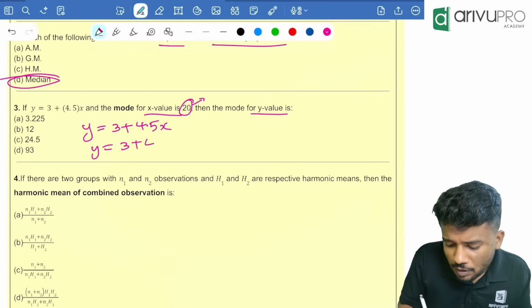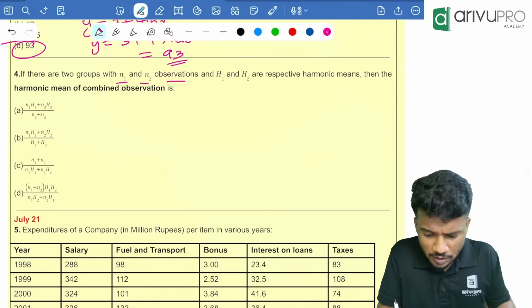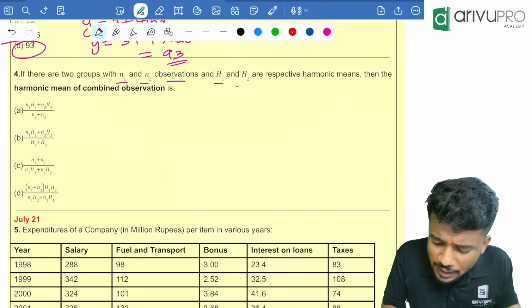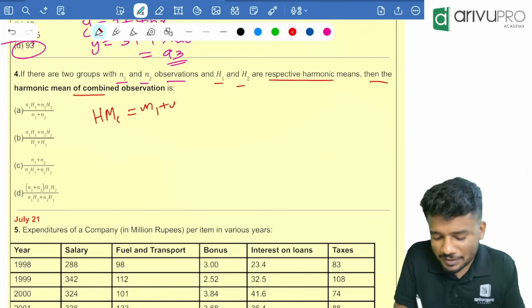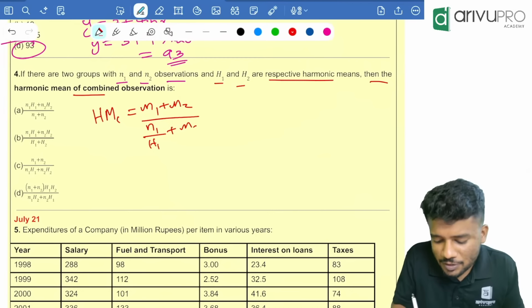Next question, another question based on a direct formula. Fourth one, if there are two groups with N1 and N2 observations, and H1 and H2 are the respective harmonic means, then what is the harmonic mean of the combined observations? What is the formula for combined HM? HM combined is nothing but N1 plus N2 divided by N1 by H1 plus N2 by H2.